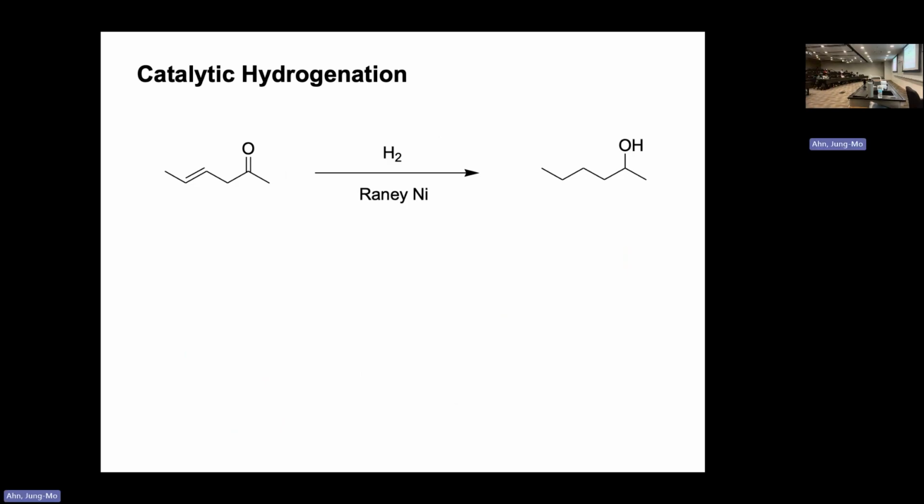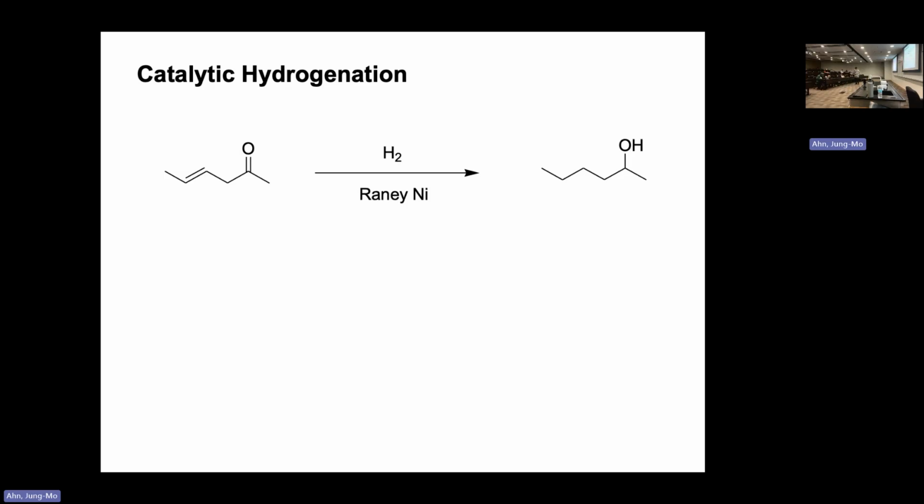Catalytic hydrogenations are also possible for reducing not only the double bonds, but also the carbonyl. Hydrogen gas with Raney nickel or platinum will do the job. But you can imagine that using platinum is very expensive. It's a very precious metal.